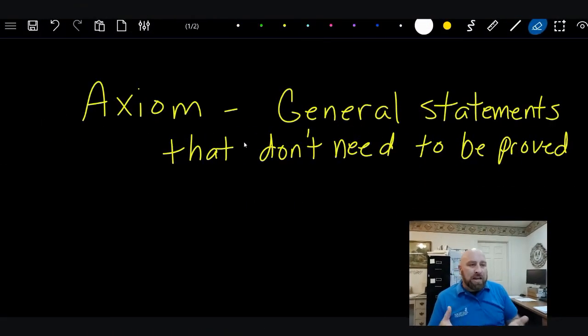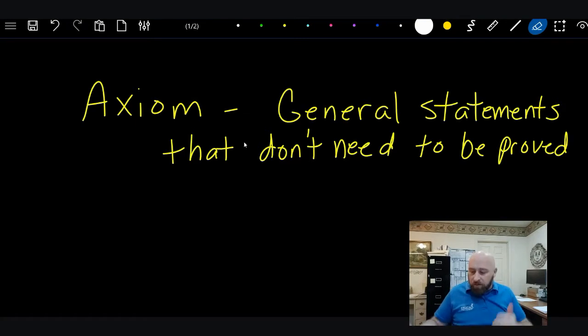That is a type of axiom. Look down at the screen here, I wrote the word axiom. These are general statements, typically mathematical in nature, that don't need to be proved. There's no need to prove these, okay? So let's go through some axioms that we need to know. We don't need to prove these, but we need to know them.